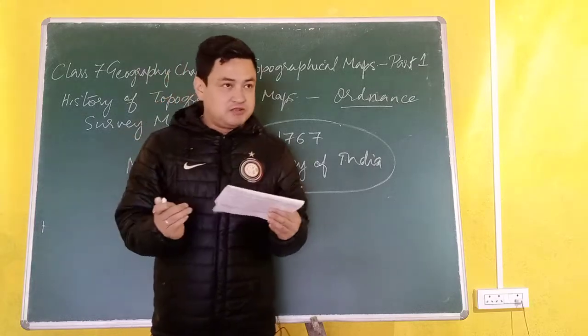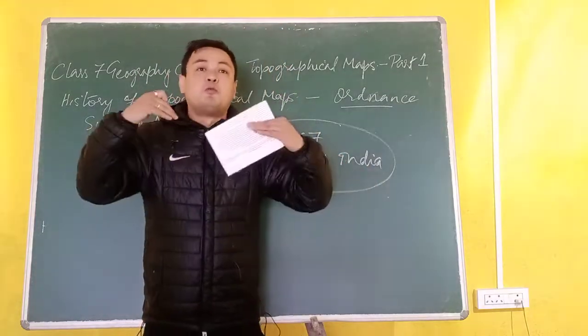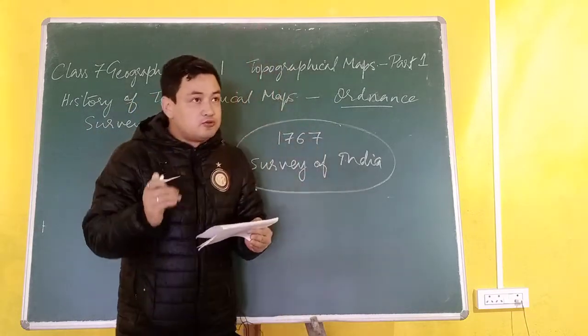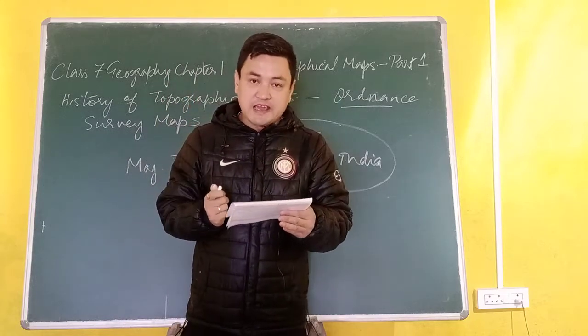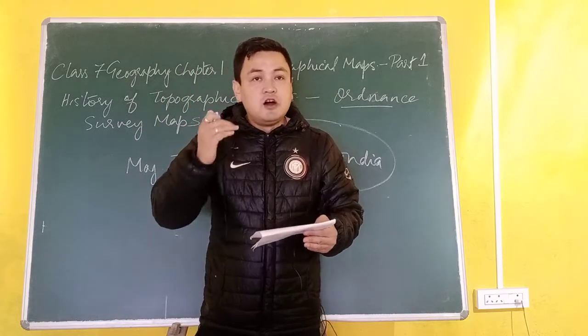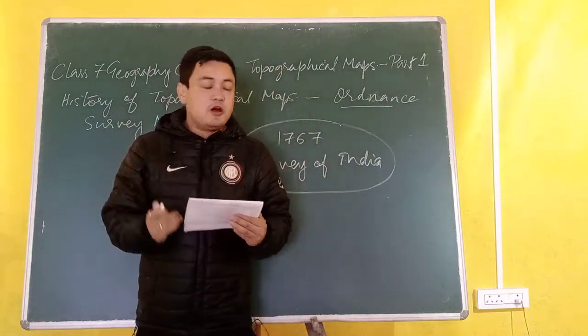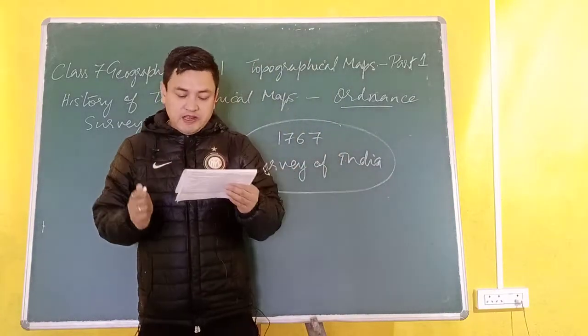They wanted to know in detail what was produced in India and what natural resources were found in India. Therefore, they took the survey of India to serve their political interests, because they wanted not only to rule India but also to drain the wealth of India.